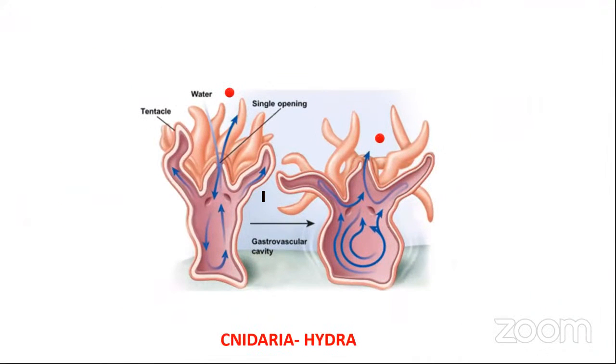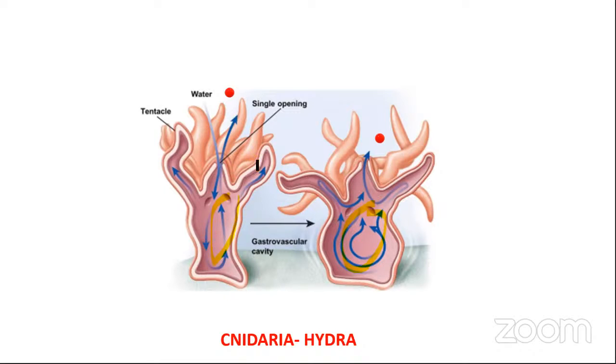And this is Hydra, which belongs to Cnidaria. This is the first organism that undergoes extracellular digestion. These organisms have a special structure that is called the gastrovascular cavity. This is the gastrovascular cavity. It digests the food as well as circulates the food materials to all the cells in the body.